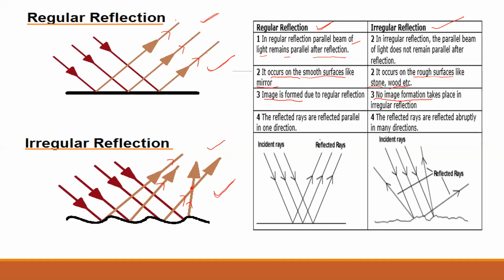In regular reflection, reflected rays are in one direction. All the reflected ray direction is one. But in irregular reflection, the rays are reflected abruptly in many directions. Some are going this way, some are going this way. Their directions are not the same. Reflected ray directions are not the same. This is your irregular reflection.